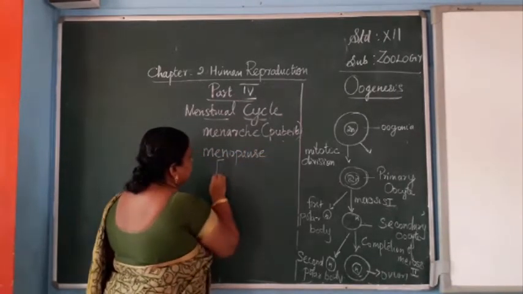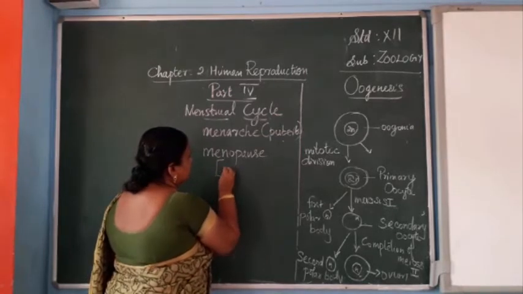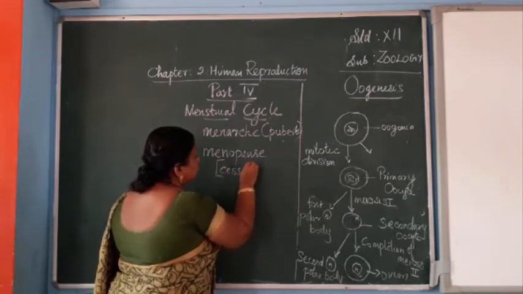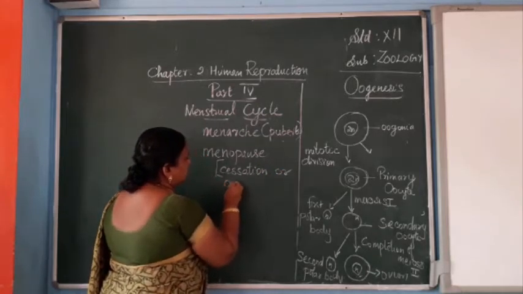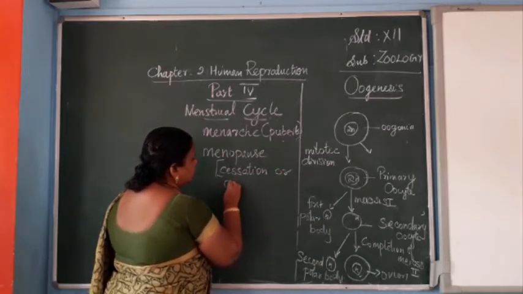Menopause is the cessation, or arresting, of menses.